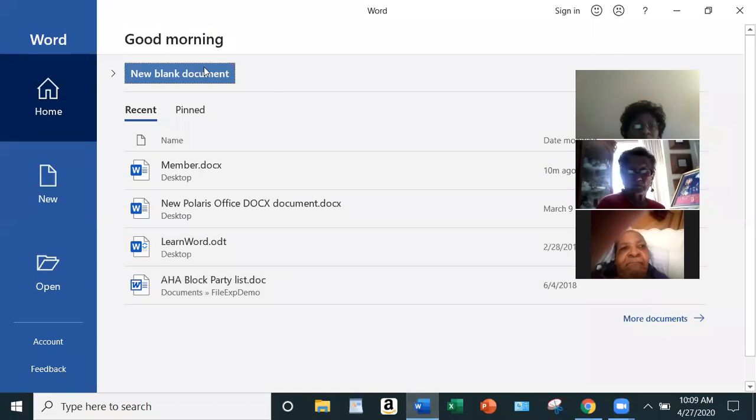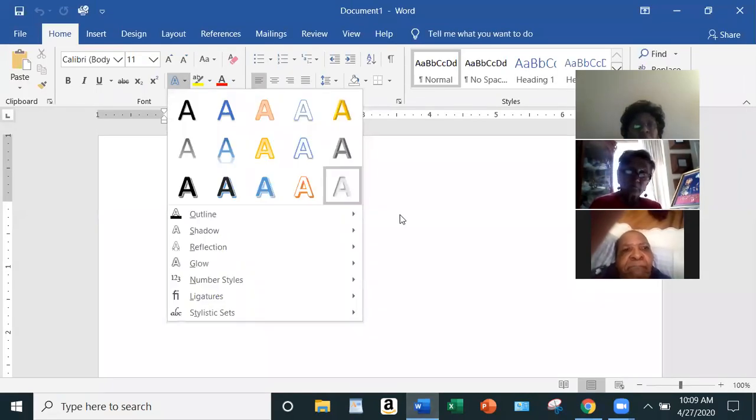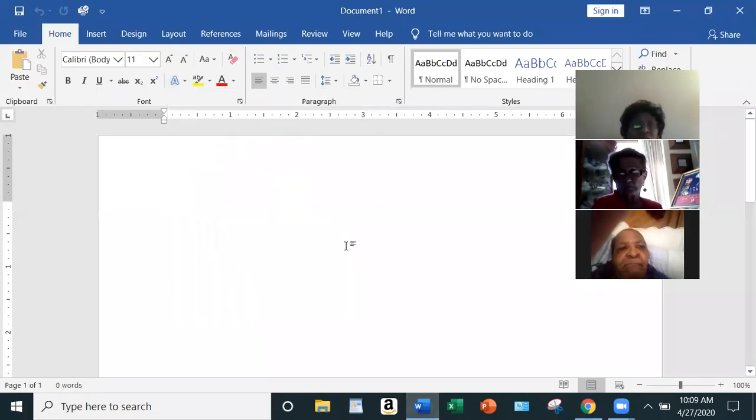Always, when you're opening up a new document, starting something fresh, not going back into a document that you've done before, you'll always click on new blank document. And just a disclaimer, guys, mine may look a little bit different from yours because I have Windows 10 software. I'm not sure if everybody's software is updated.